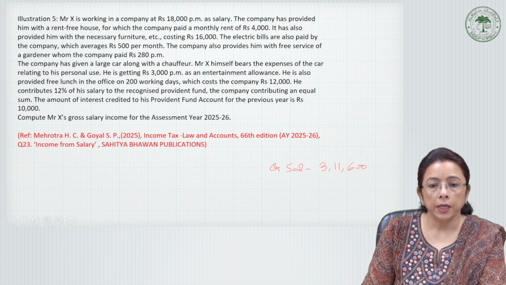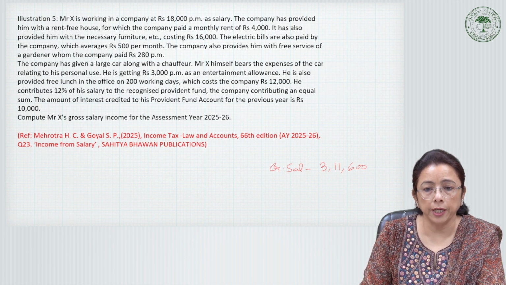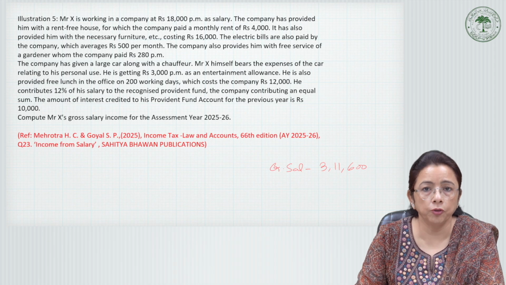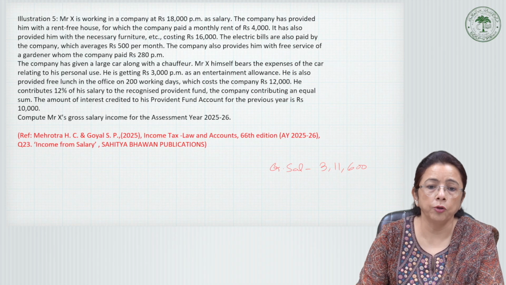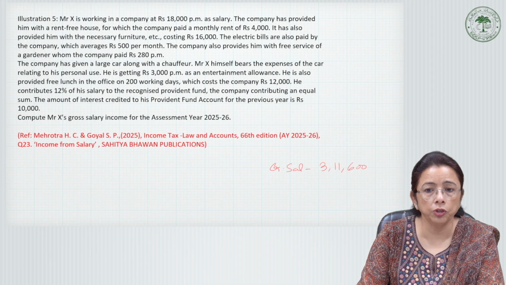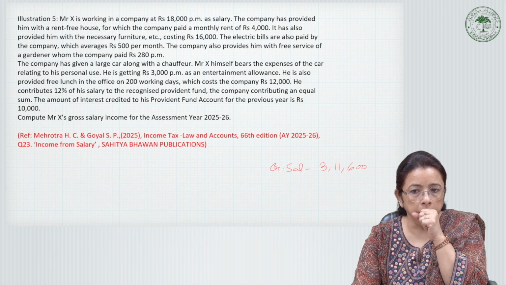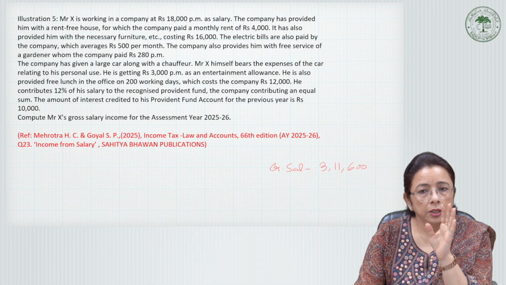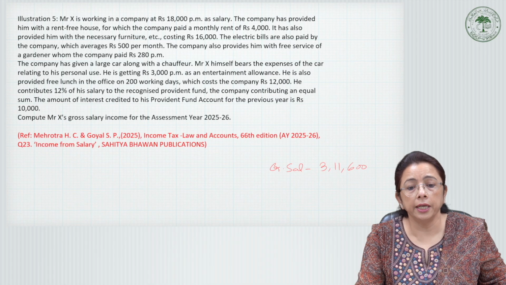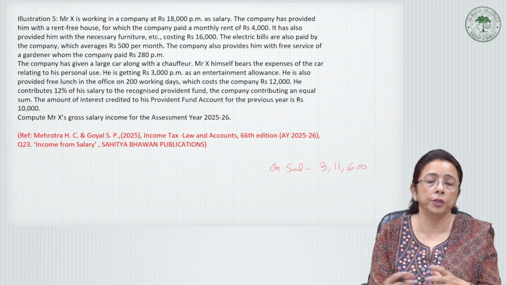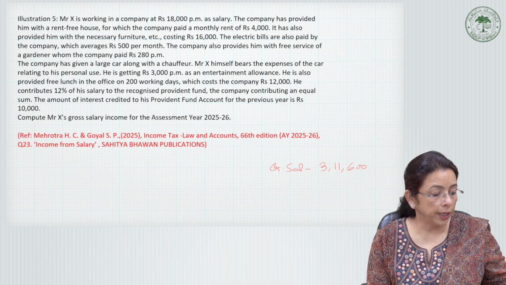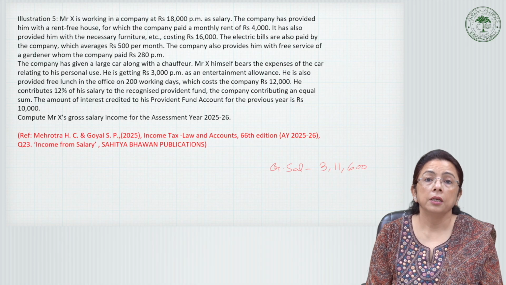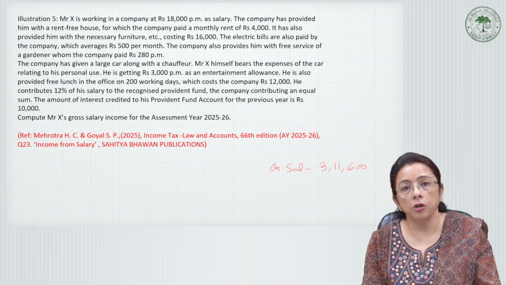As the employer's contribution to RPF is not more than 12% of the employee's salary, it will not be included here, and no rate of interest on provident fund is given in the question, so nothing will be taxable on annual accretion. I hope this is clear. This was a comprehensive question. I've tried to put in as many perquisites as possible to explain how we are doing it. So that is all for this session. Thank you.